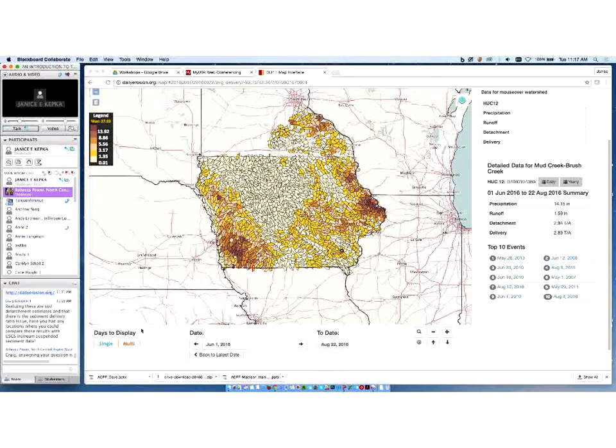Our sediment delivery estimated here is to the end of the flow path for sheet and rill loss, so essentially down the hill. It's not the purview of WEPP to do anything beyond that. That's certainly a research topic that most soil loss modelers are trying to address.